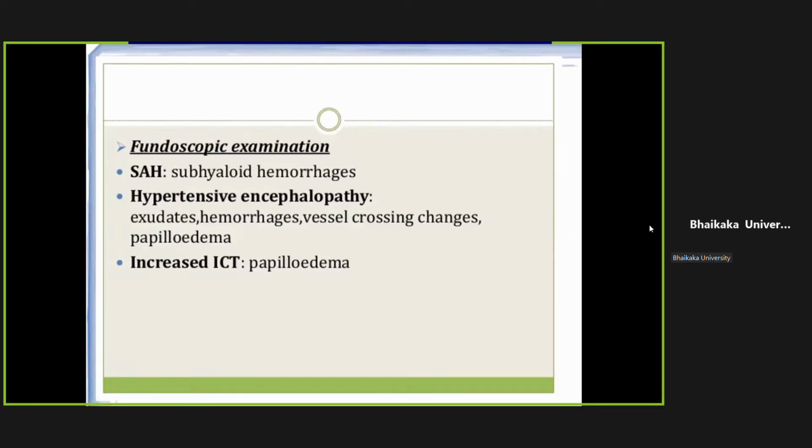Fundus is also a part of general examination. So if subarachnoid hemorrhage is there, then in retina you can see subhyaloid hemorrhages. Hypertensive encephalopathy may show hemorrhage, exudates and arteriovenous crossing changes. You will learn it in the ophthalmology. And in case of raised intracranial pressure, fundus will show papilloedema, swelling of optic disc.